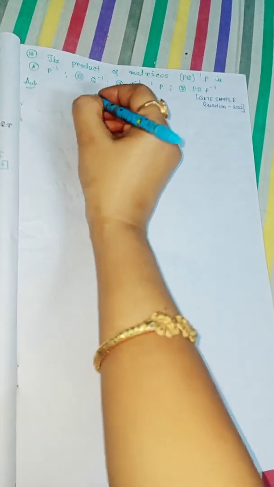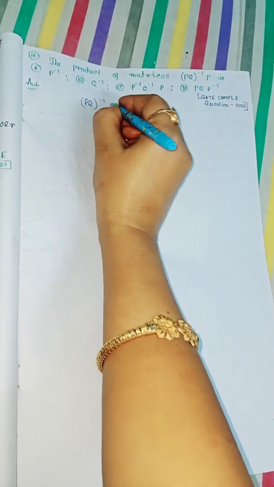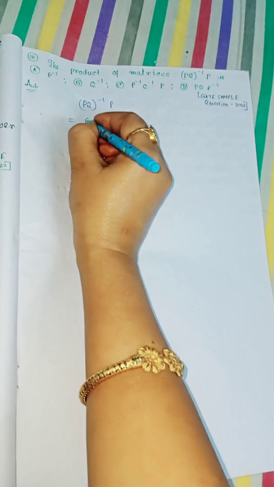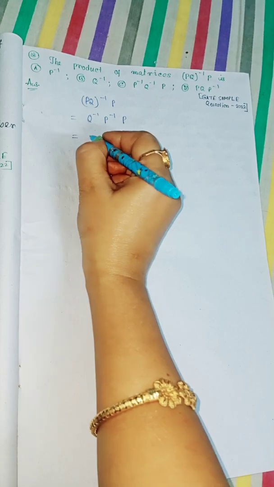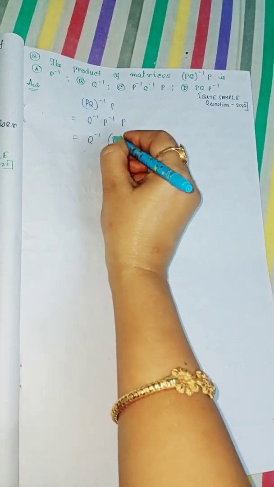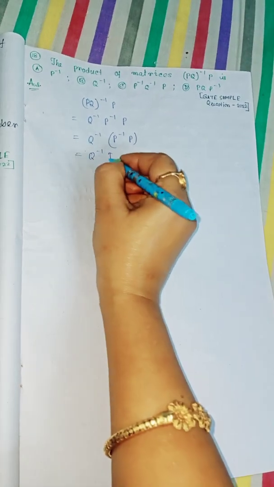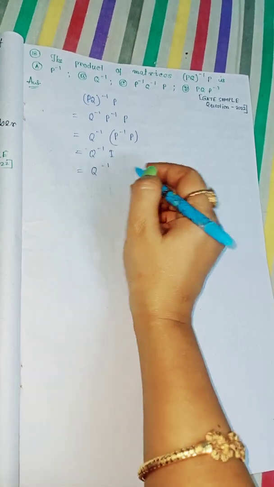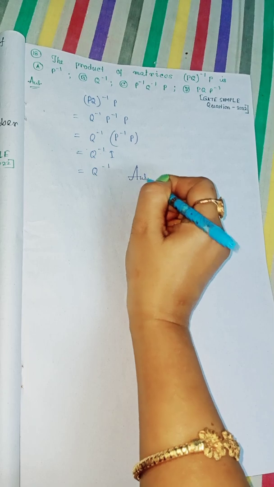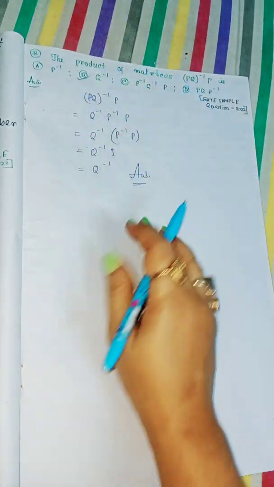At first it is given that (PQ)^-1 P. We may write Q inverse P inverse into P. So Q inverse P inverse P is equal to Q inverse I, identity, which is equal to Q inverse. So we reached our required solution, and our correct choice is option B. So this is the whole solution of question 18.